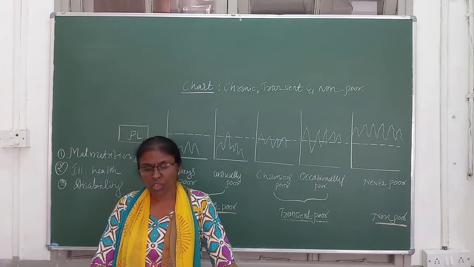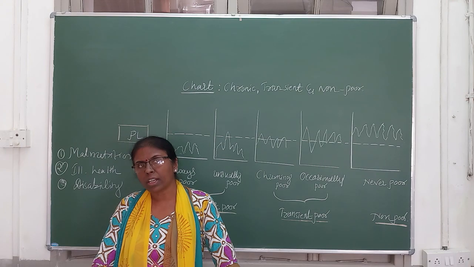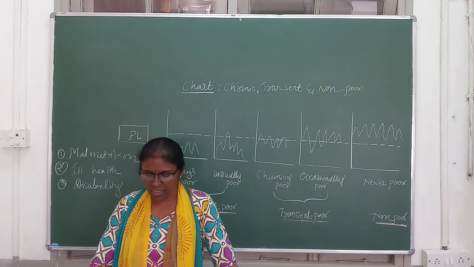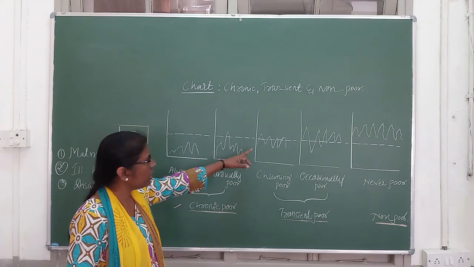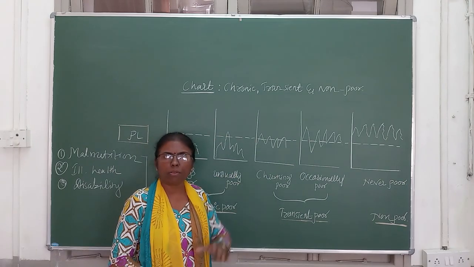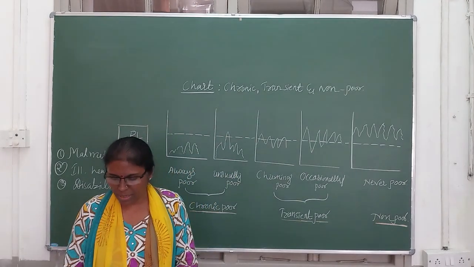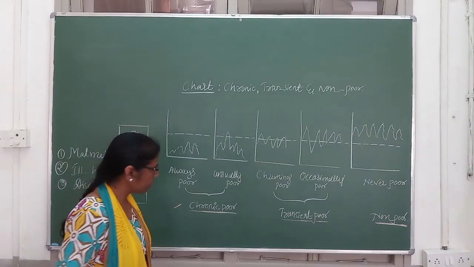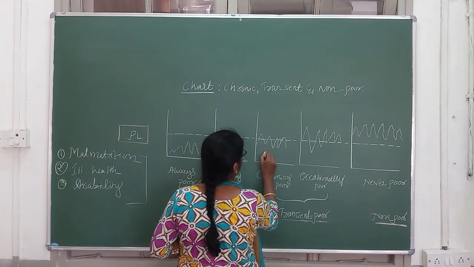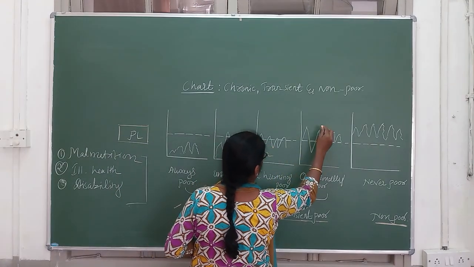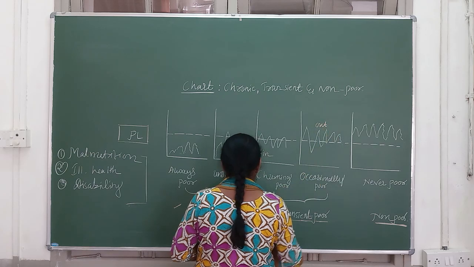So which includes churning poor, who are regularly in and out of the poverty line. So the best example, see here, this is in and this is out.